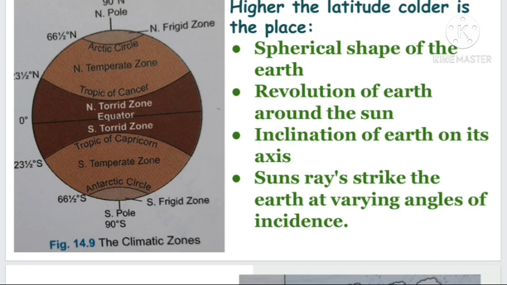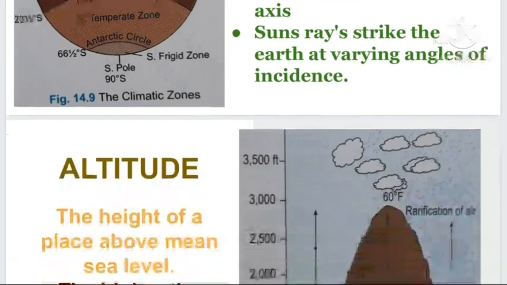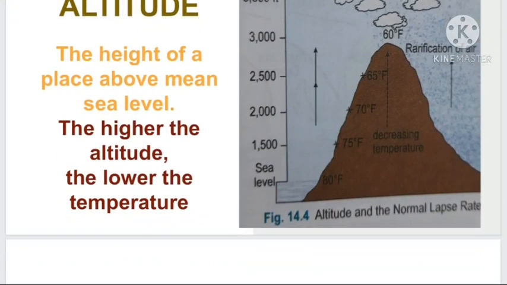Next, the inclination of the earth's axis. The earth's axis is inclined at an angle of 66.5 degrees from the orbital plane. Because of that also there is a difference in the distribution of temperature. Then all these together contribute to the varying angle of incidence at which the sun's rays strike the earth.